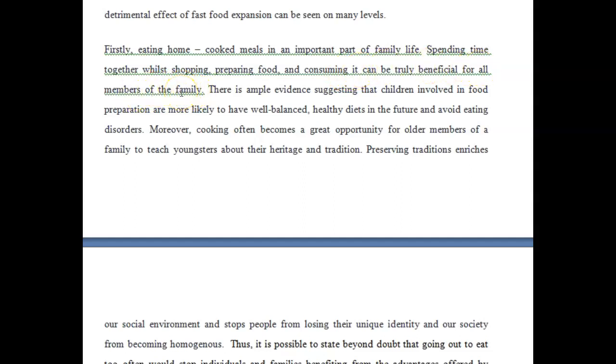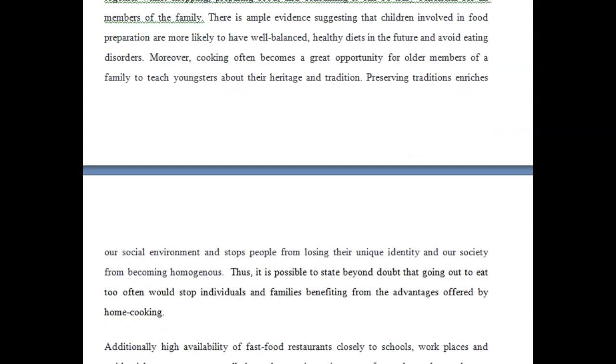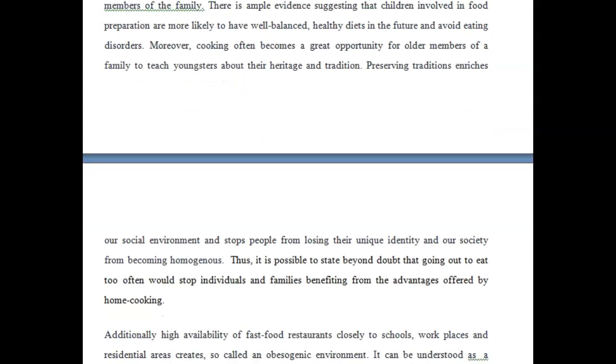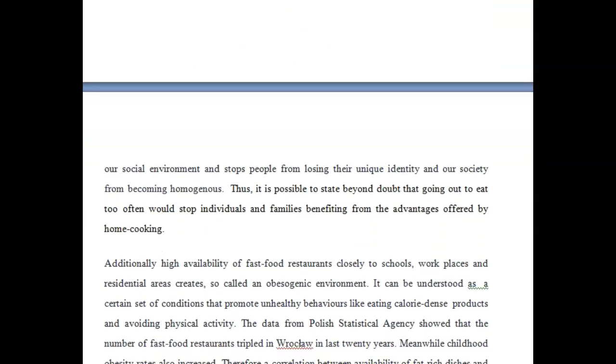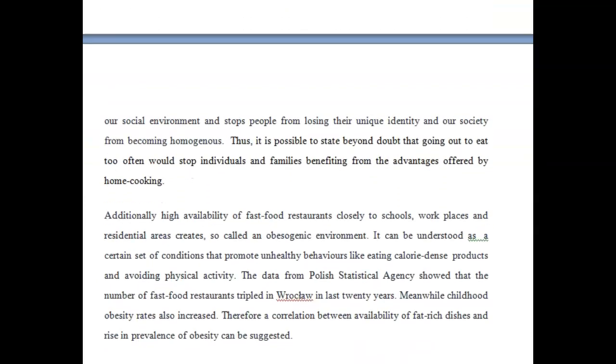It's fine. "There is ample evidence suggesting that children involved in food preparation are more likely to have well-balanced, healthy diets in the future and avoid eating disorders. Moreover, cooking often becomes a great opportunity for older members of a family to teach youngsters about their heritage and tradition." Good. "Preserving traditions enriches our social environment, stops people from losing their unique identity, and our society from becoming homogeneous." Homogeneous, okay, fine. "Thus, it is possible to state beyond doubt that going out to eat too often would stop individuals and families benefiting from the advantages offered by home cooking."